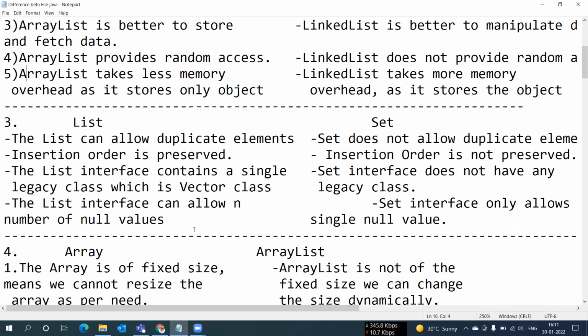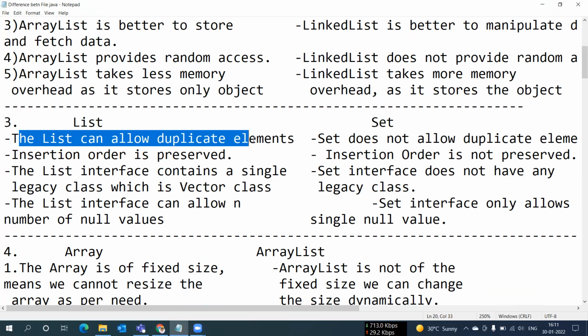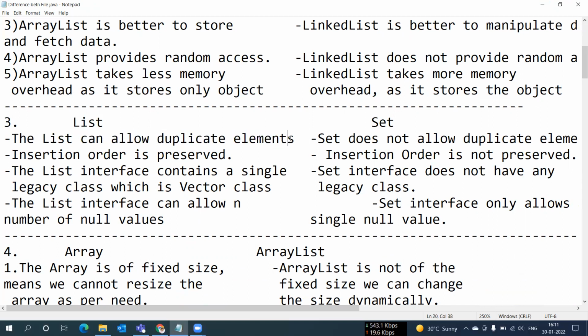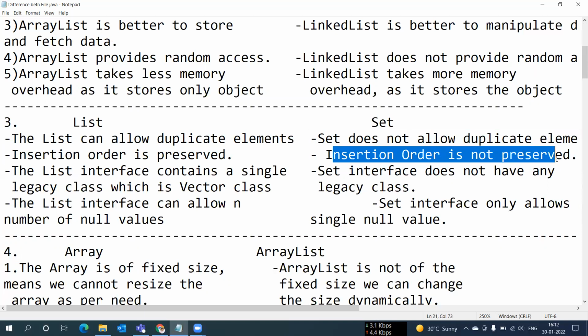And the most important difference is between List and Set. In every interview, the interviewer will ask what is the difference between List and Set. So at that time, these are the key points we need to say. List can allow duplicate elements, and Set does not allow duplicate elements. In List, insertion order is preserved, and in Set, insertion order is not preserved.